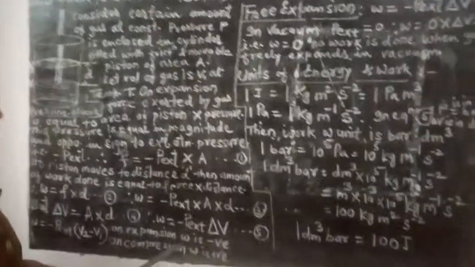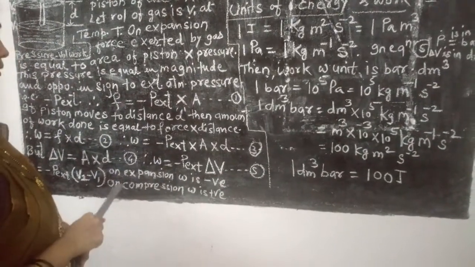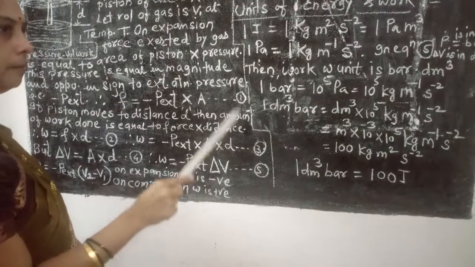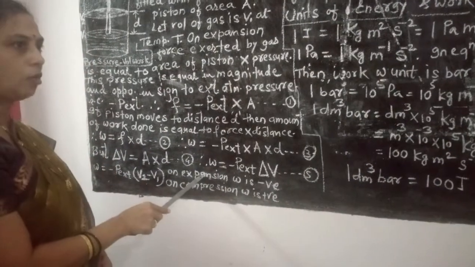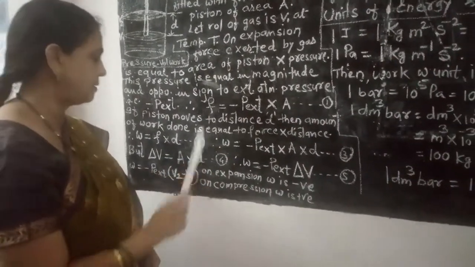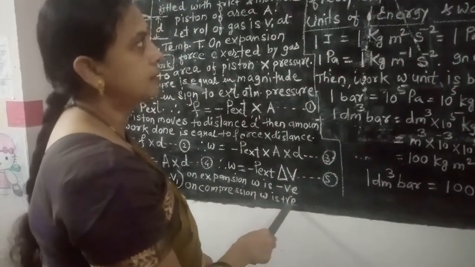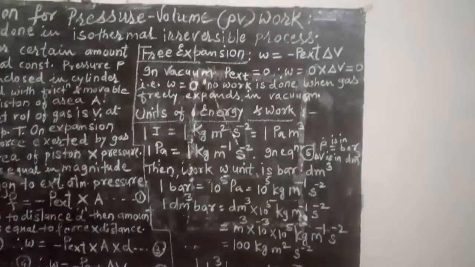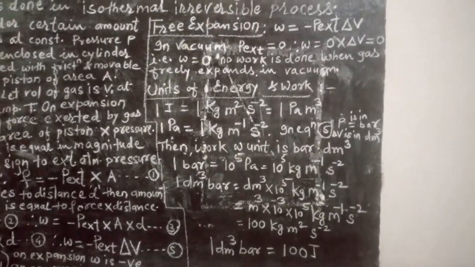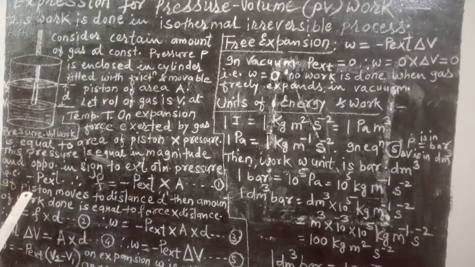So on expansion W is negative, which means work done by the system. Work of expansion means work done by the system. And on compression, work is done on the system. See here, so this is all about the expression for pressure-volume type of work.